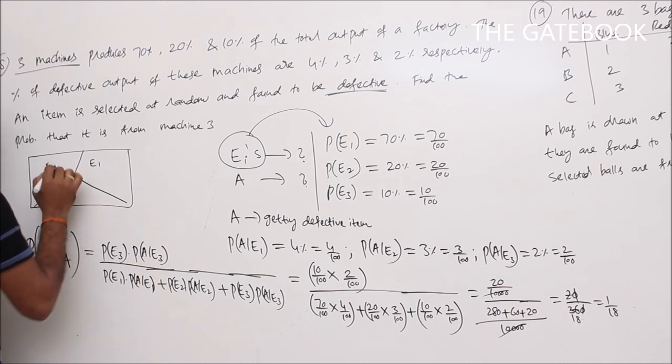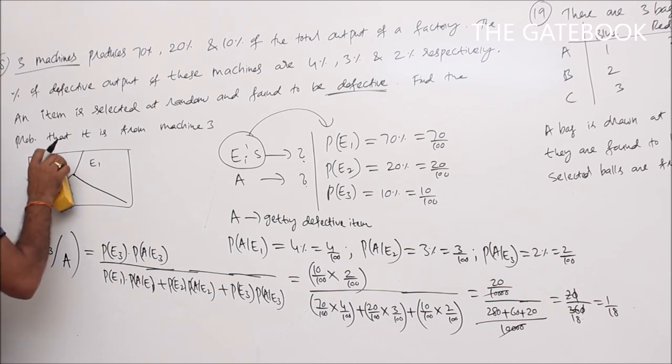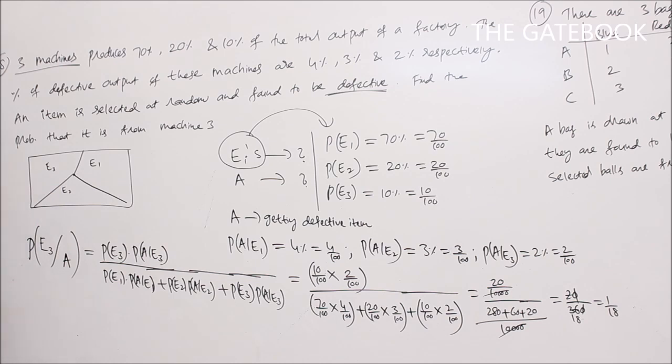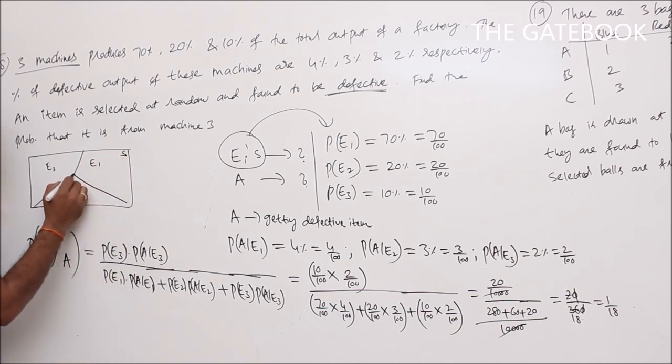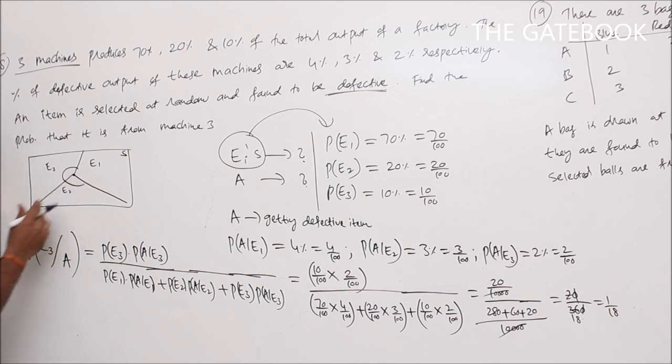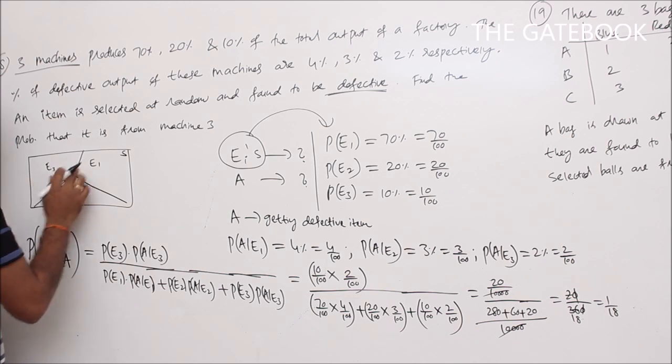As I said in the statement of Bayes theorem, sample space S is partitioned into n mutually exclusive and exhaustive events E1, E2 and so on up to En. Here there are only three mutually exclusive and exhaustive events E1, E2, E3. This is the sample space, and A is any event which is a subset of the union of Ei. So this is A here.